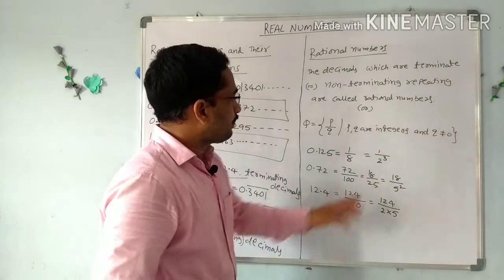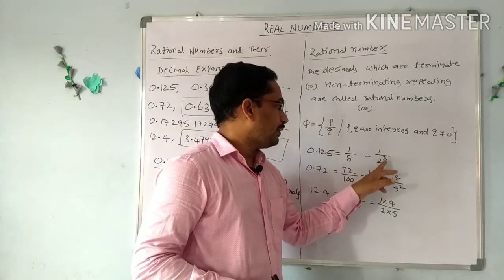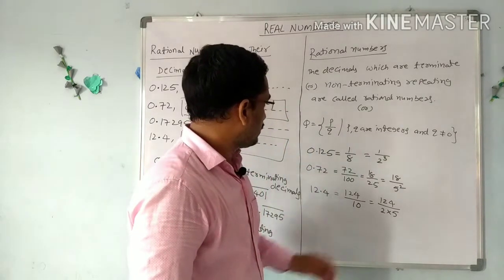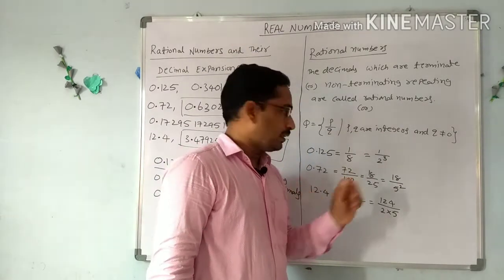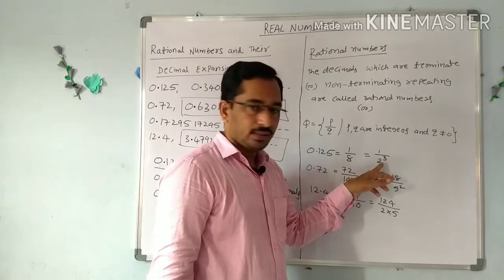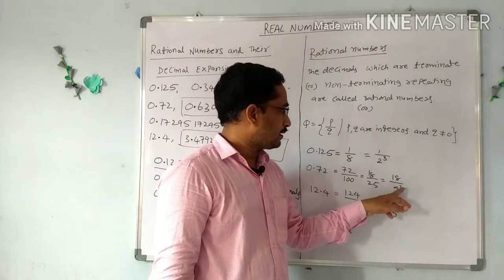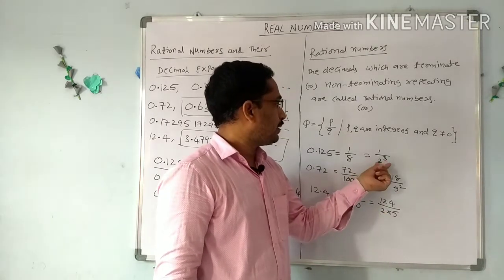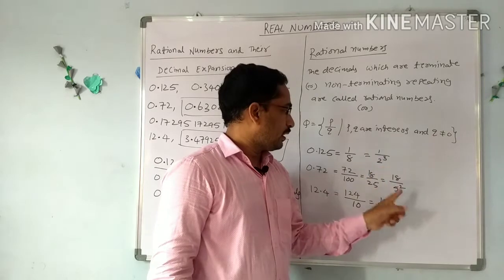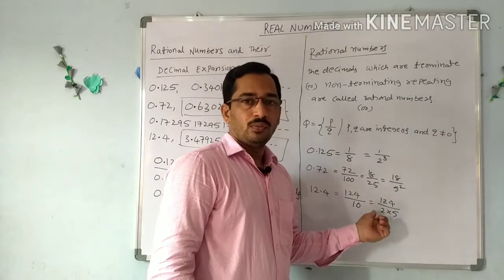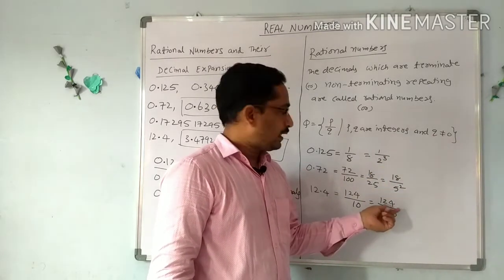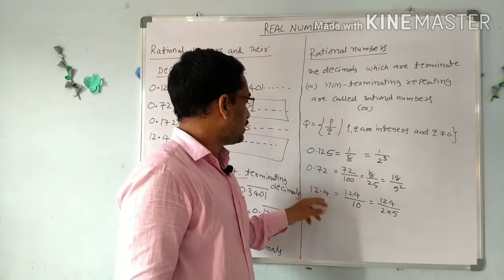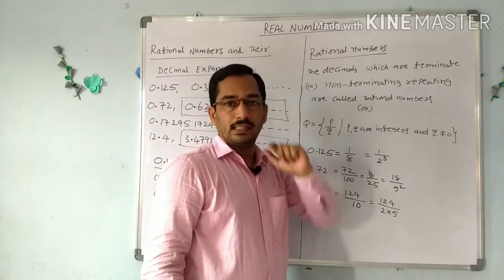If you observe the denominators, we can form a rule. The denominators are 2 cube, 5 square, and 2 into 5. Means the denominators have either powers of 2, or powers of 5, or a combination of 2 and 5. Then these types of decimals are terminating decimals.